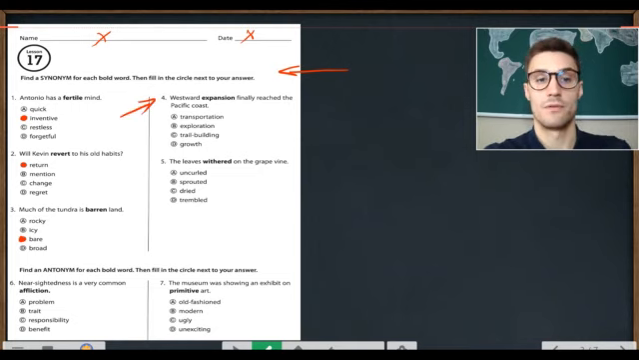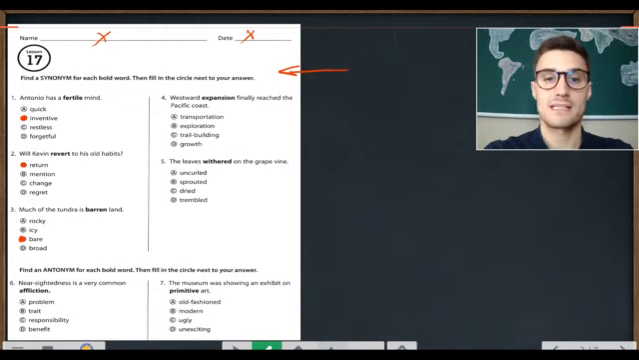Number 4, over here. Westward expansion finally reached the Pacific coast. So what's the synonym for expansion? A. Transportation. B. Exploration. C. Trail building. D. Growth. Westward expansion finally reached the Pacific coast. Expansion and D. Growth.